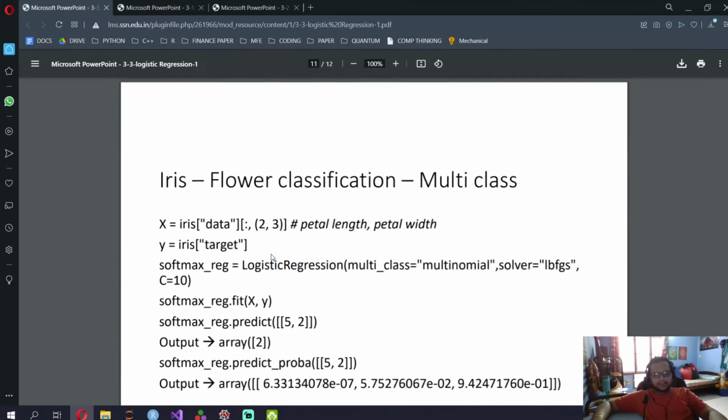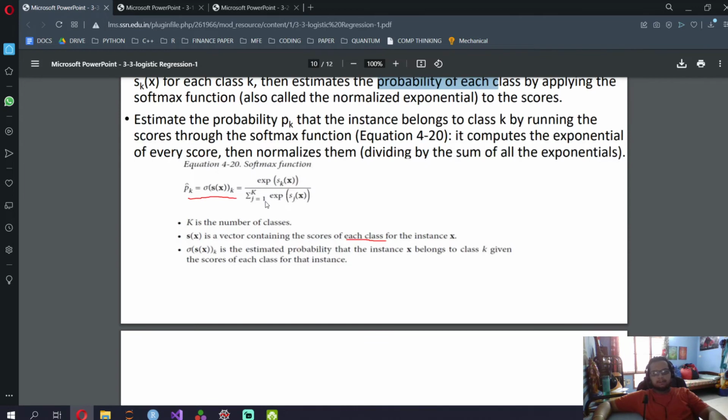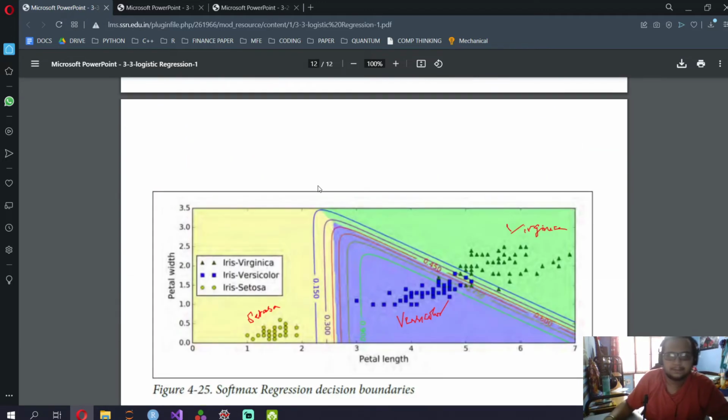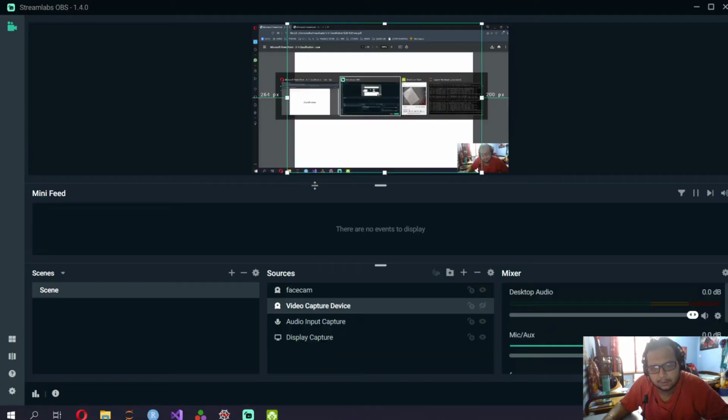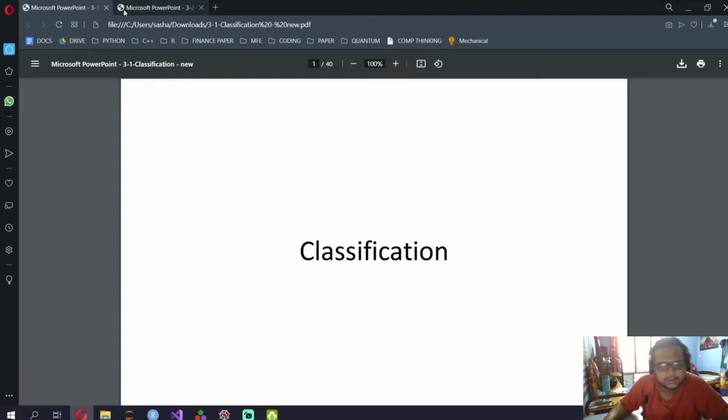Instead of 1 plus exponent of minus z, you take the sum of exponent of minus z. That's it. Super easy, and we've done it with respect to that. So this PPT is done. Our timestamp for this is around 55 minutes. Now let's move to classification.